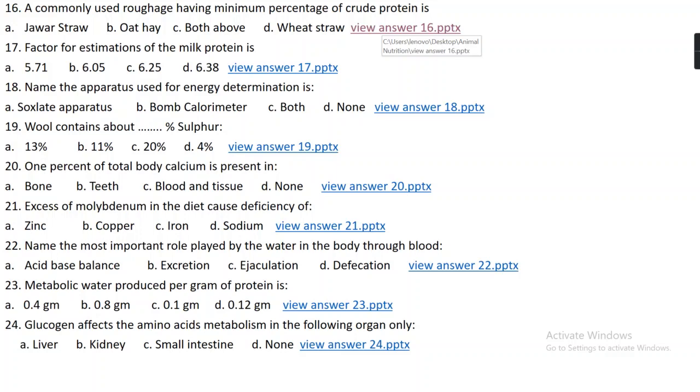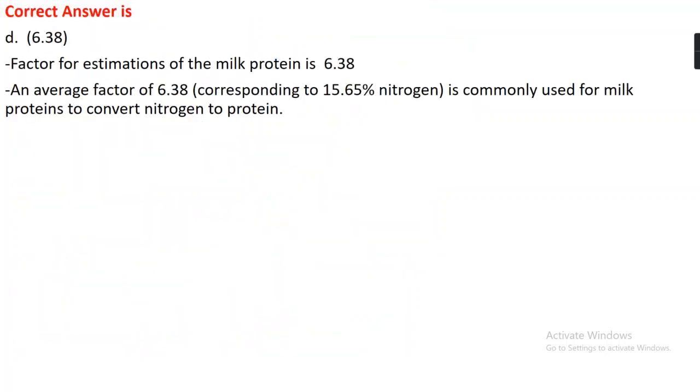Question number 17. The factor for estimation of milk protein is option A 5.71, option B 6.05, option C 6.25, and option D 6.38. The right answer is 6.38. The factor for estimation of milk protein is 6.38 because in case of other feeds the nitrogen content in protein is 16%, but in case of milk the nitrogen content is 15.65%. So to convert that nitrogen content to protein we use a factor of 6.38.